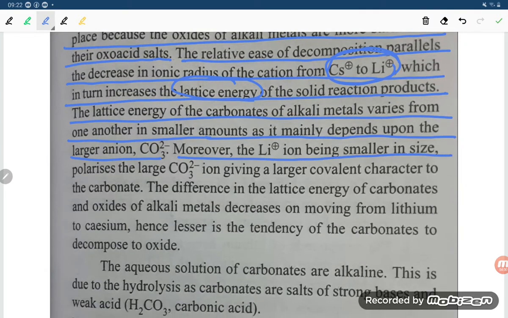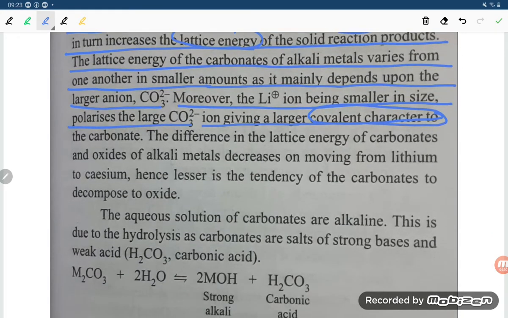Moreover, lithium, being smaller in size, polarizes the large CO3 2 minus ion, giving a larger covalent character. So lithium carbonate has covalent character. The difference in lattice energy of carbonates and oxides of alkali metals decreases on moving from lithium to cesium.